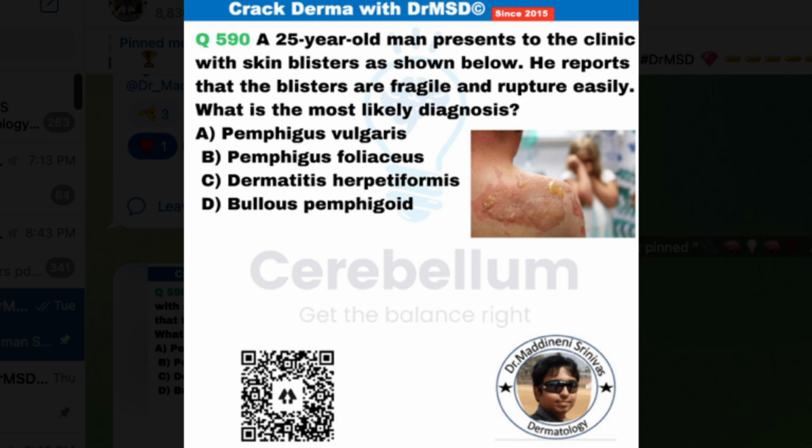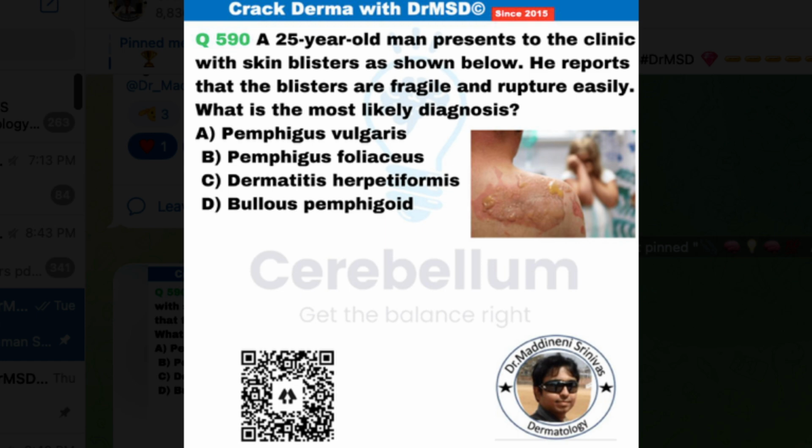The correct answer for this question is option A, Pemphigus vulgaris. So 25-year-old fragile blisters which are rupturing very easily point towards an intraepidermal blistering disorder, because subepidermal blisters are going to have very tense bullous lesions which are very difficult to rupture. So the term fragile will not be mentioned for those conditions.